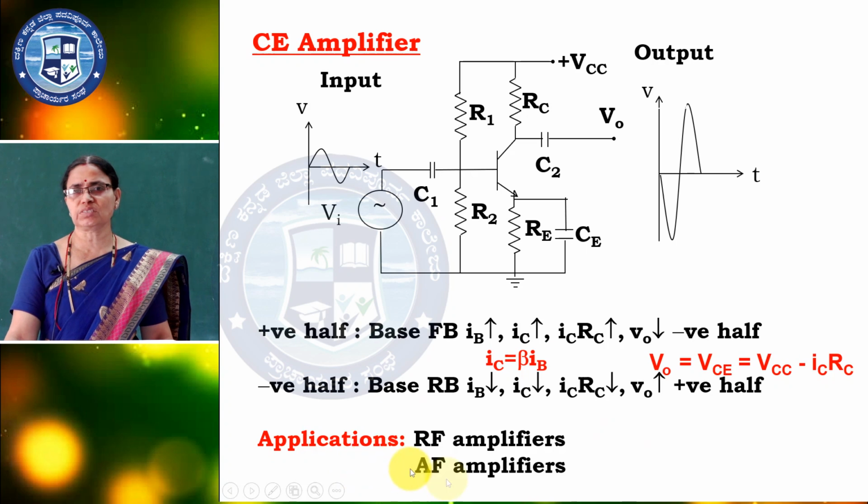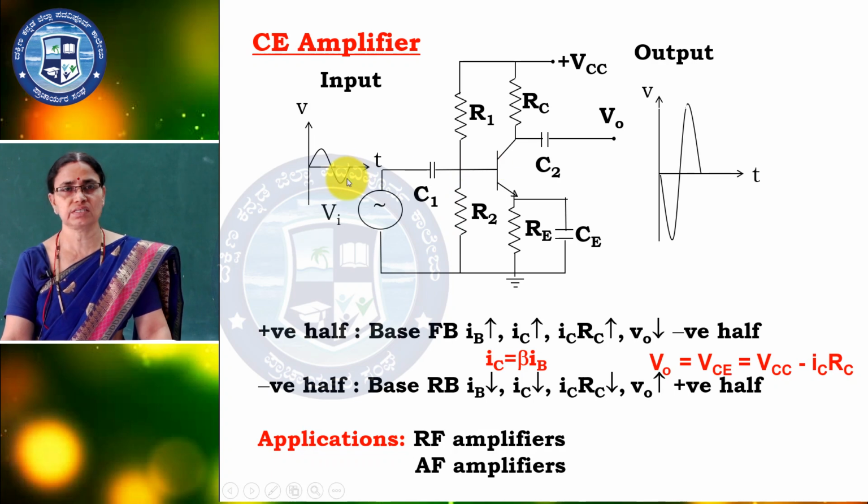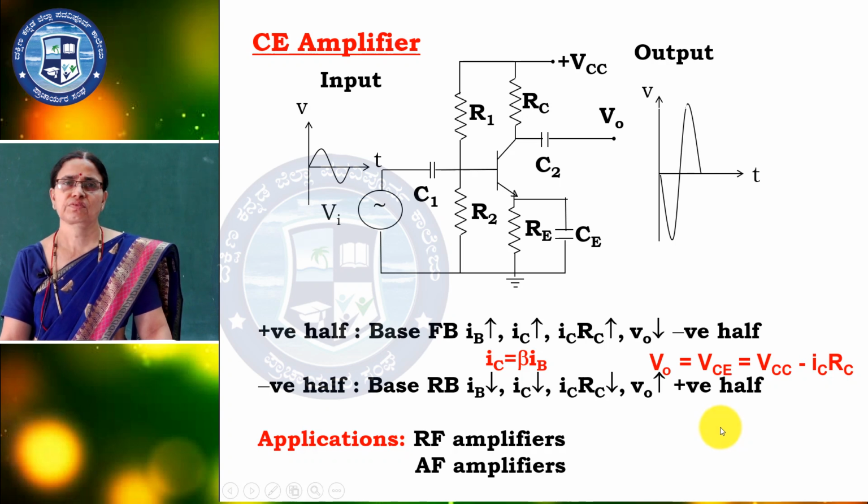Now, the negative cycle comes. This is the NPN transistor, with N type and P type, and the negative cycle is the reverse bias, you know. IB decreases, automatically IC also decreases. So, IC RC decreases, but here VCE increases. Again the same expression, Vout is equal to VCC minus IC RC.